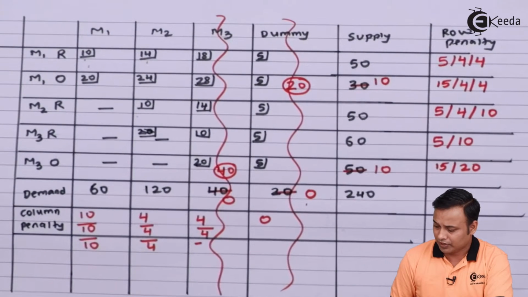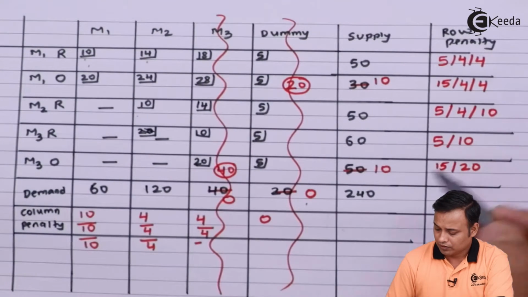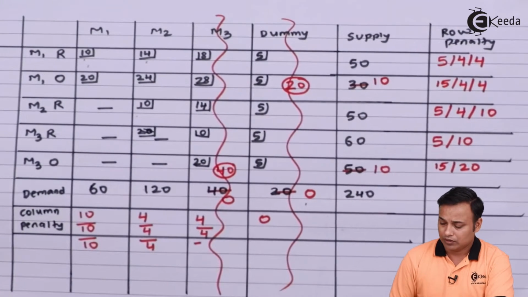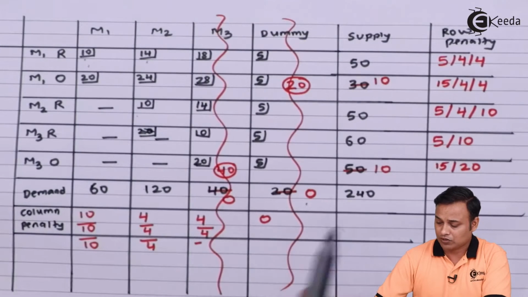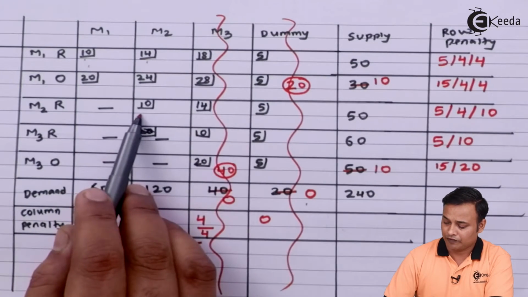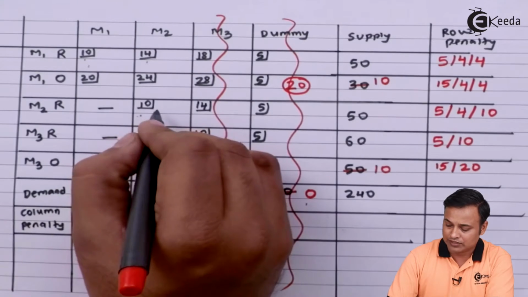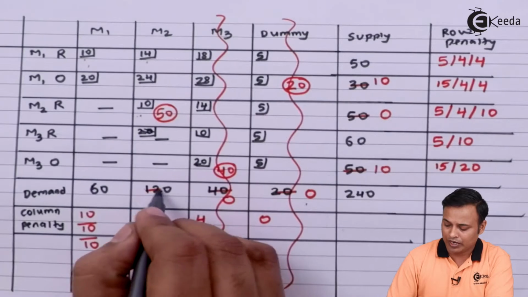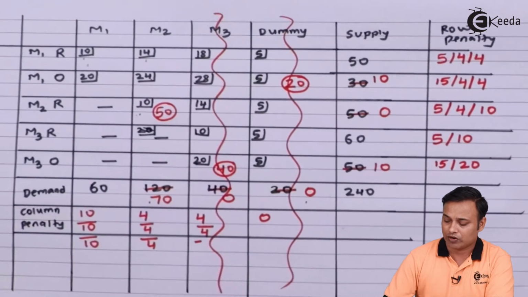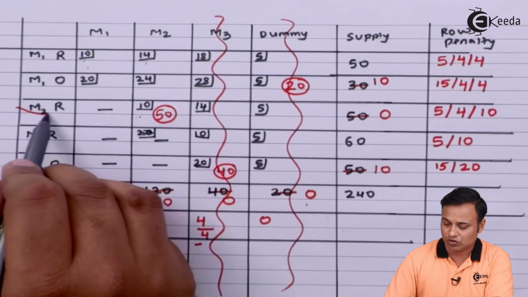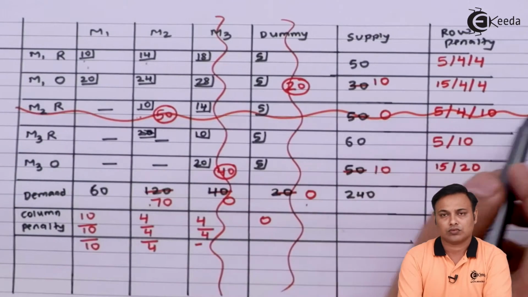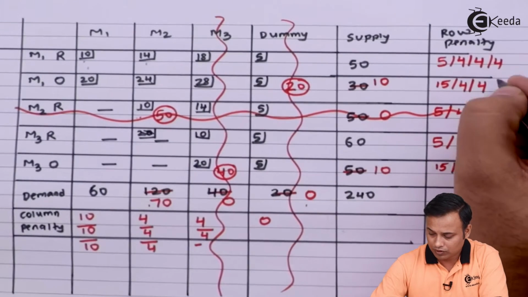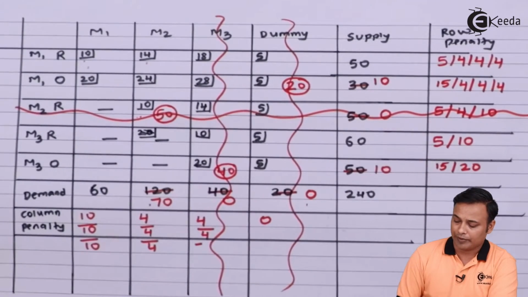In this case, the penalties are 4, 4, 10, 10, and another 10. So 10 is the highest penalty. If you look at 10, the lowest cost is 10 here. So 50 or 120, I will supply 50 here, and 50 minus 50 will be 0. 120 minus 50 will be 70. Since I got a 0 in this row, I will cancel this row. Since I cancel the row, my row penalties will remain the same, 4 and 4, and my column penalties will change.